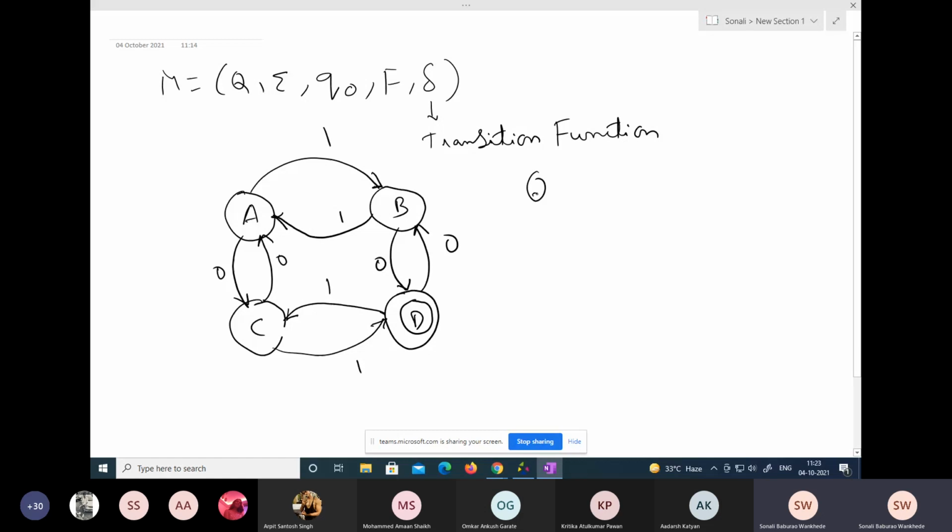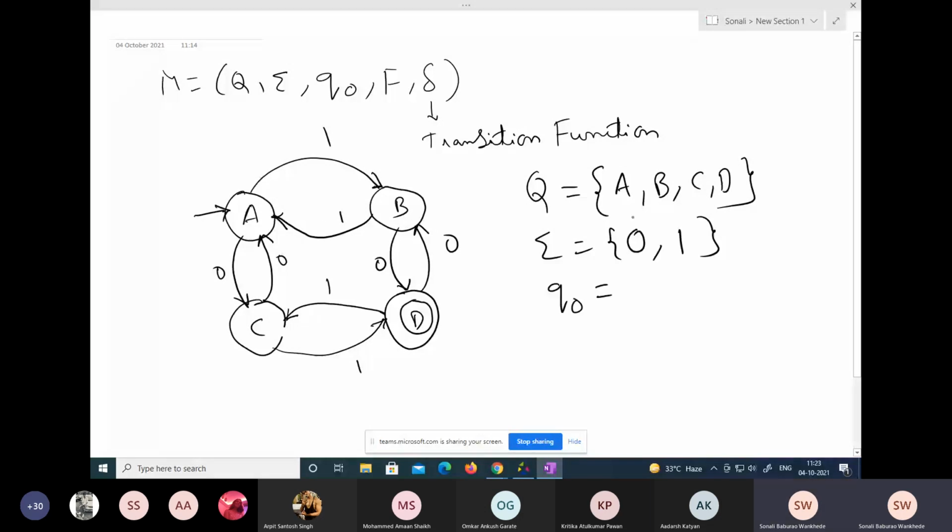What are the values of Q from this DFA? Set of states, right? Q is the set of states A, B, C, D. Very good. What's the value of sigma? 0, 1. Very good. Q naught is the initial state, which is A. F is my final state, D. And what about delta now?